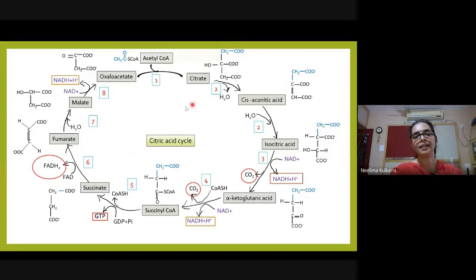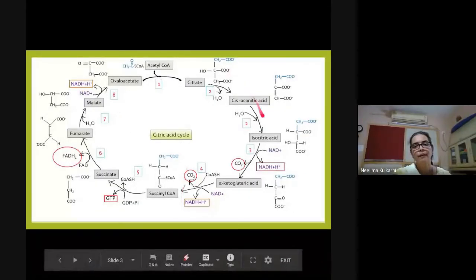We can see here two carbons enter as a molecule of acetyl coenzyme A. One round of TCA cycle converts them to CO2. One full round results in production of three molecules of NADH plus H plus. Reductant is generated. One molecule of FADH2, which is a prosthetic group of the enzyme succinate dehydrogenase, and one GTP is produced by substrate level phosphorylation in this pathway. So this is the overview of TCA cycle.